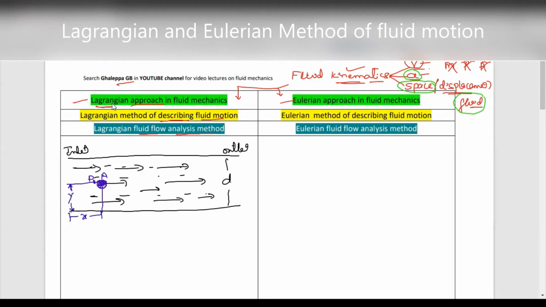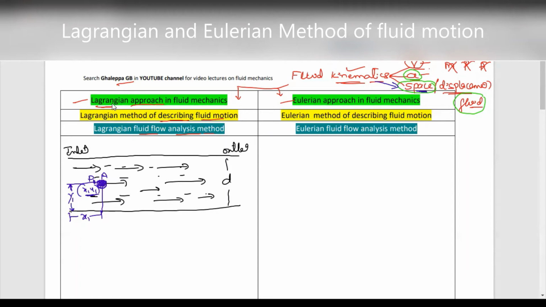So I will write point A as x1, y1, because we have considered it is point 1. So x1, y1 is the space coordinates. As I told you, fluid kinematics deals with space coordinates, that is x comma y, where exactly that particular fluid particle is located.